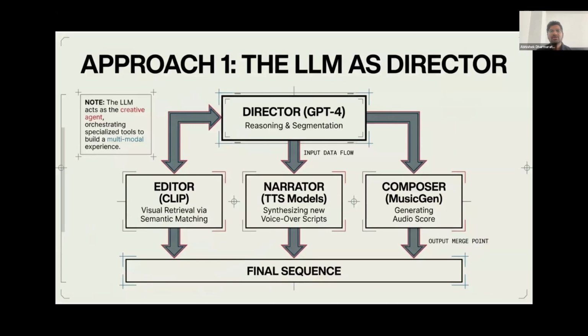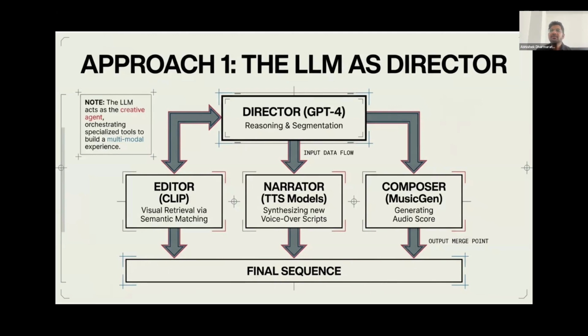Okay, let's look at some approaches. So, the first approach within this generative era involves utilizing an LLM, such as GPT-4 or Gemini, to act as the overarching creative director of the entire project. In this multi-stage generative pipeline, the LLM acts as the intelligent boss, orchestrating a team of highly specialized AI tools to build the trailer.